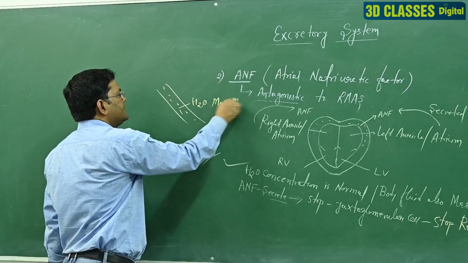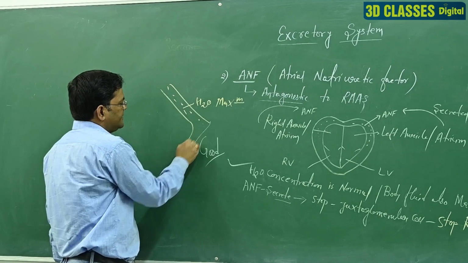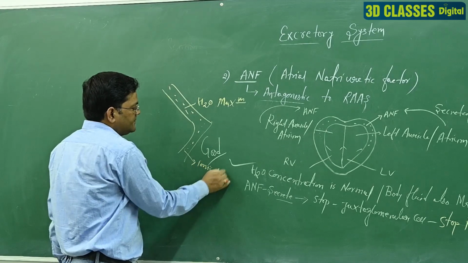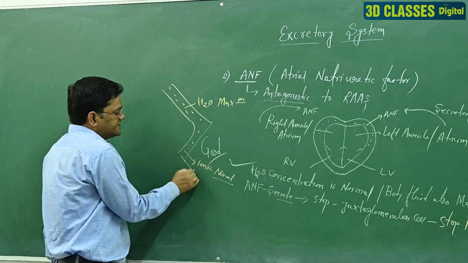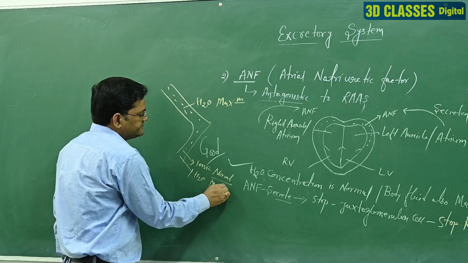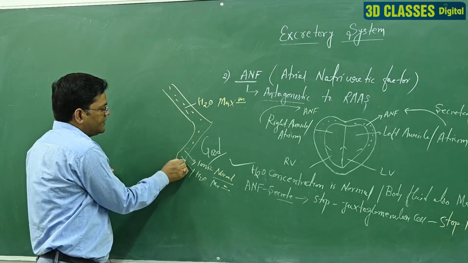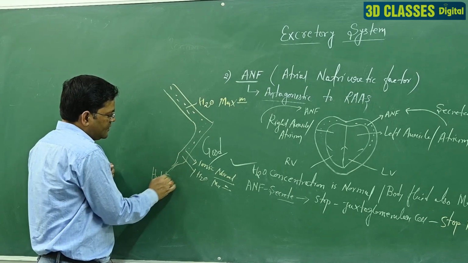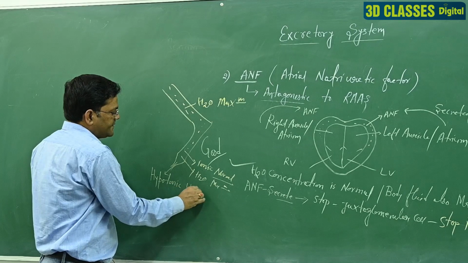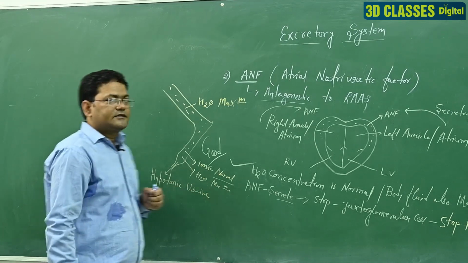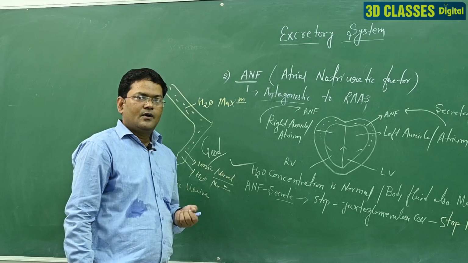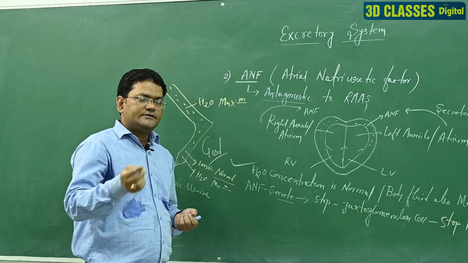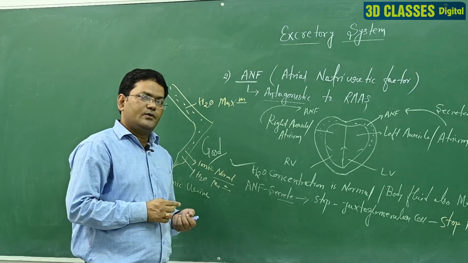When this fluid enters the kidney, the ionic concentration is normal and water concentration is maximum, and when this type of urine is excreted, it is called hypotonic urine. Students, do you understand? When RAS is activated, water concentration in urine is less and ionic or urea concentration is maximum. So it is called hypertonic urine in the condition of RAS.